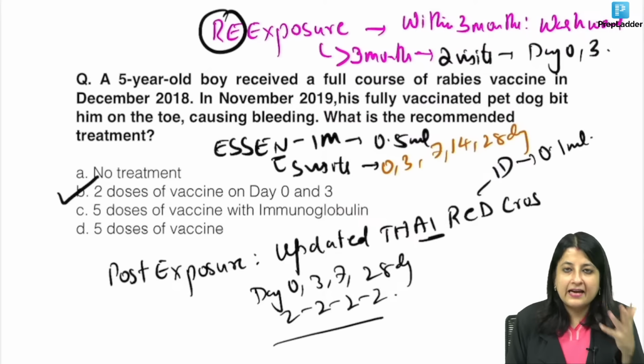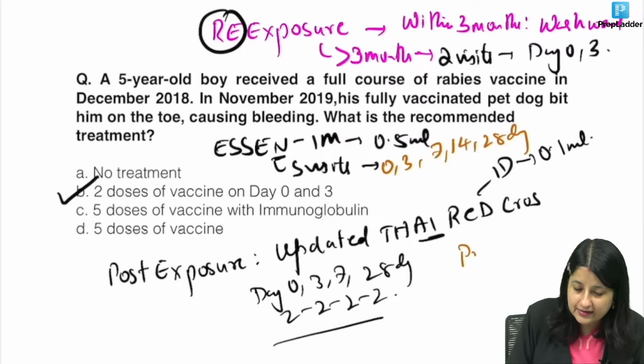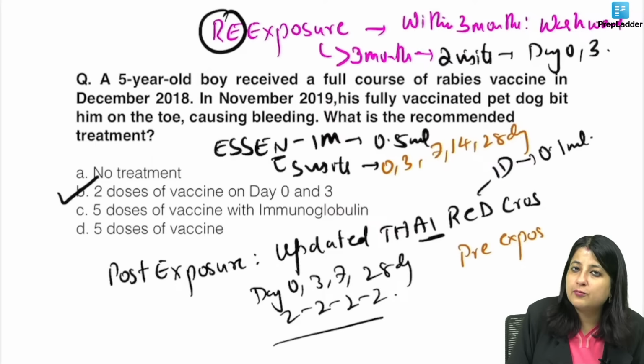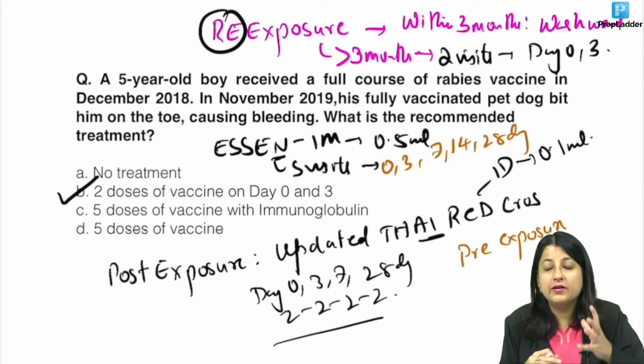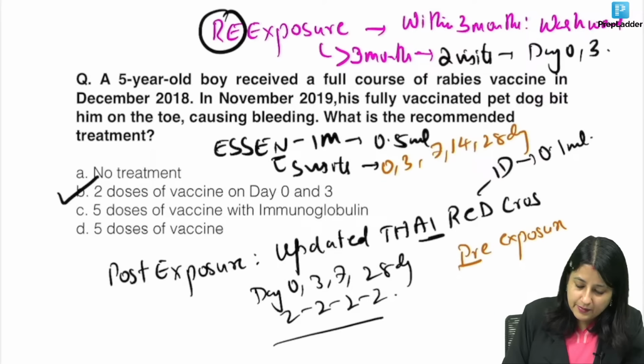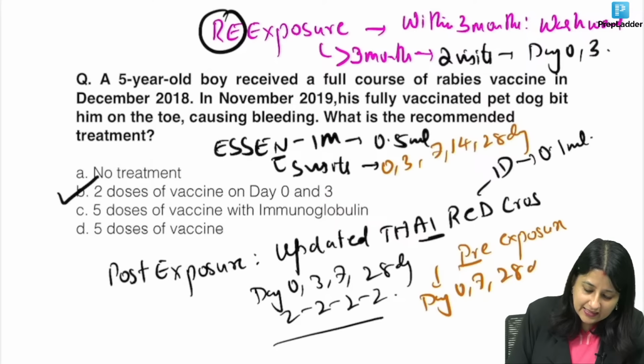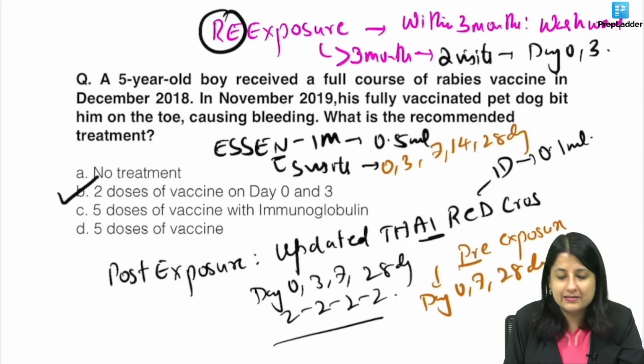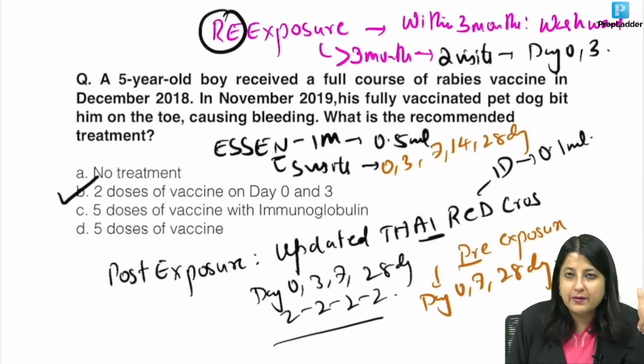Re-exposure is this. And if you have pre-exposure prophylaxis, pre-exposure will be given to doctors, veterinarians, basically forest officer. Pre has 3 letters, so 3 visits, 0, 7, 28 days. Give IM or ID, it's immaterial. Clear? Give me a thumbs up, everybody.